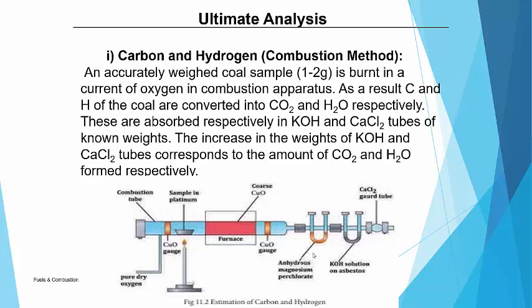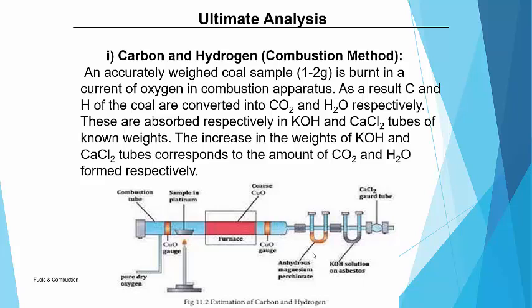Once the CO2 and H2O are absorbed by these two U tubes, their weight increases. It is like the example of a sponge. If we have a dry sponge, you can note its weight. Now we put some water on it, and the sponge absorbs the water. If you note its weight again, you will find some increase in weight. In the same way, these are pre-weighed U tubes, and once they absorb the CO2 and H2O, their weight increases. From the increase in weight of the KOH and CaCl2 U tubes, we can find out the amount of CO2 and water formed respectively.